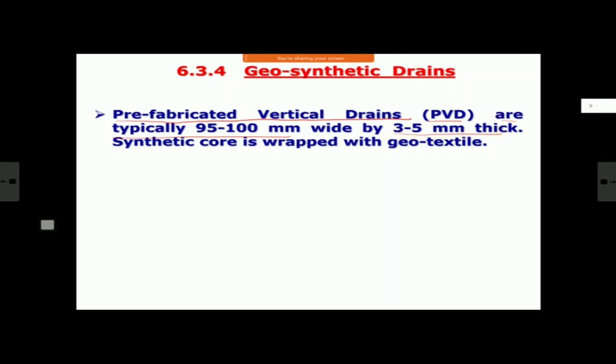So what is the advantage of that? The advantage is you cause very little disturbance to the ground, because the bore in which this is going will be only 100 mm wide by 3 to 4 or 5 mm thick. And therefore, you cause almost no disturbance, or very little disturbance, to the ground for making these sorts of bores.